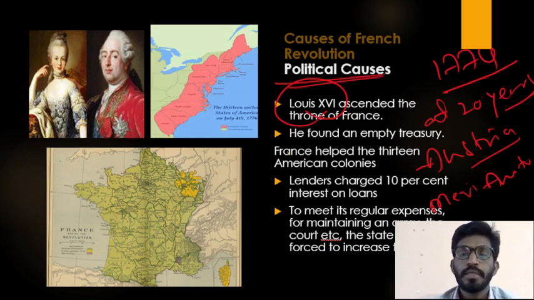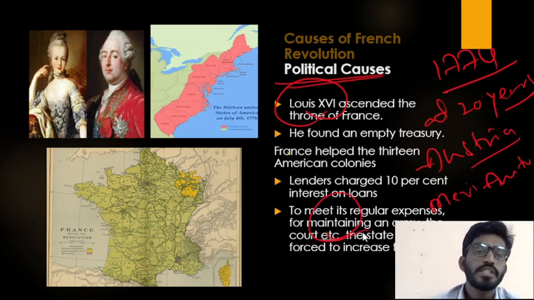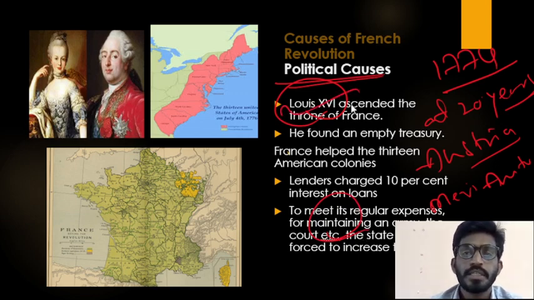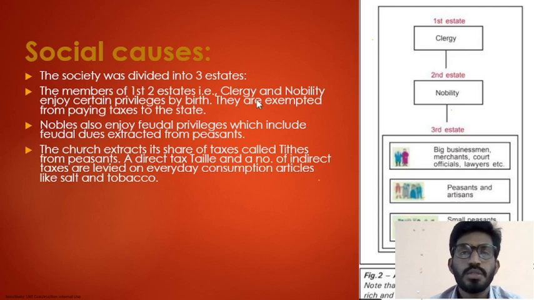In order to maintain the army, the court and the universities which are present in France, Louis XVI started collecting more taxes from the people. This is the main cause, and we will consider this cause as the political cause. Next one is social cause.